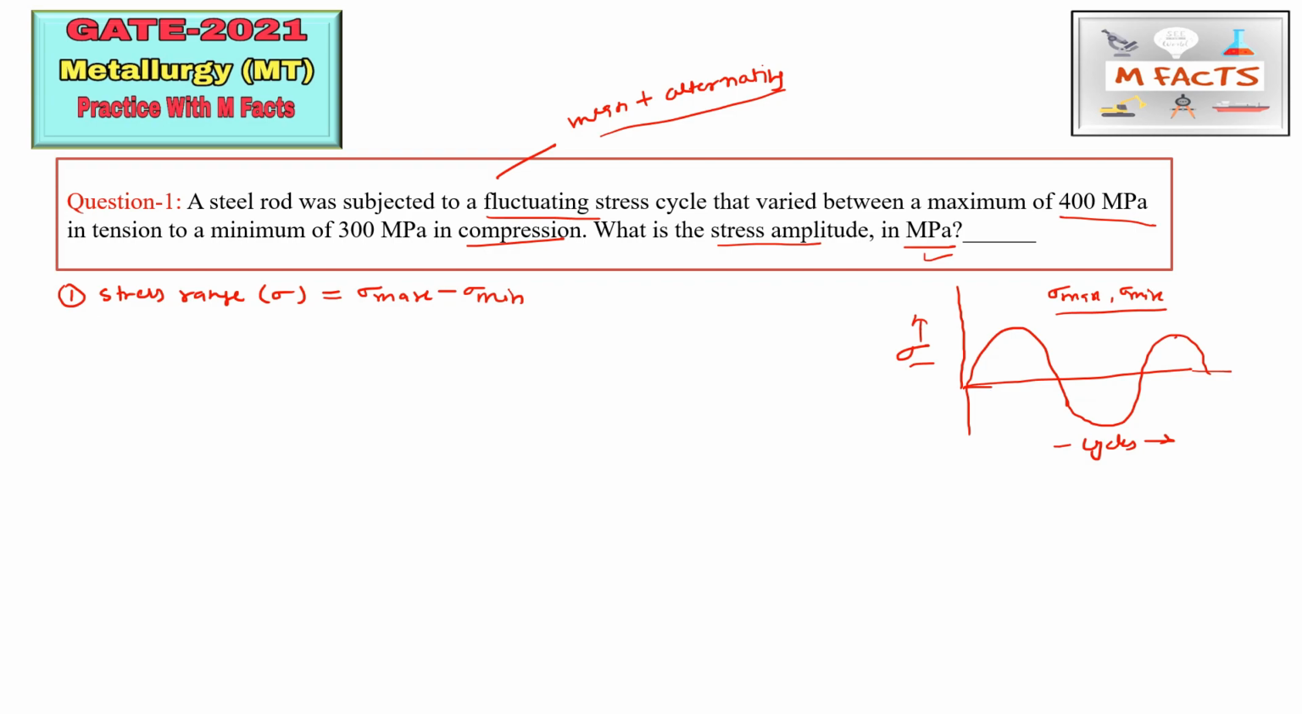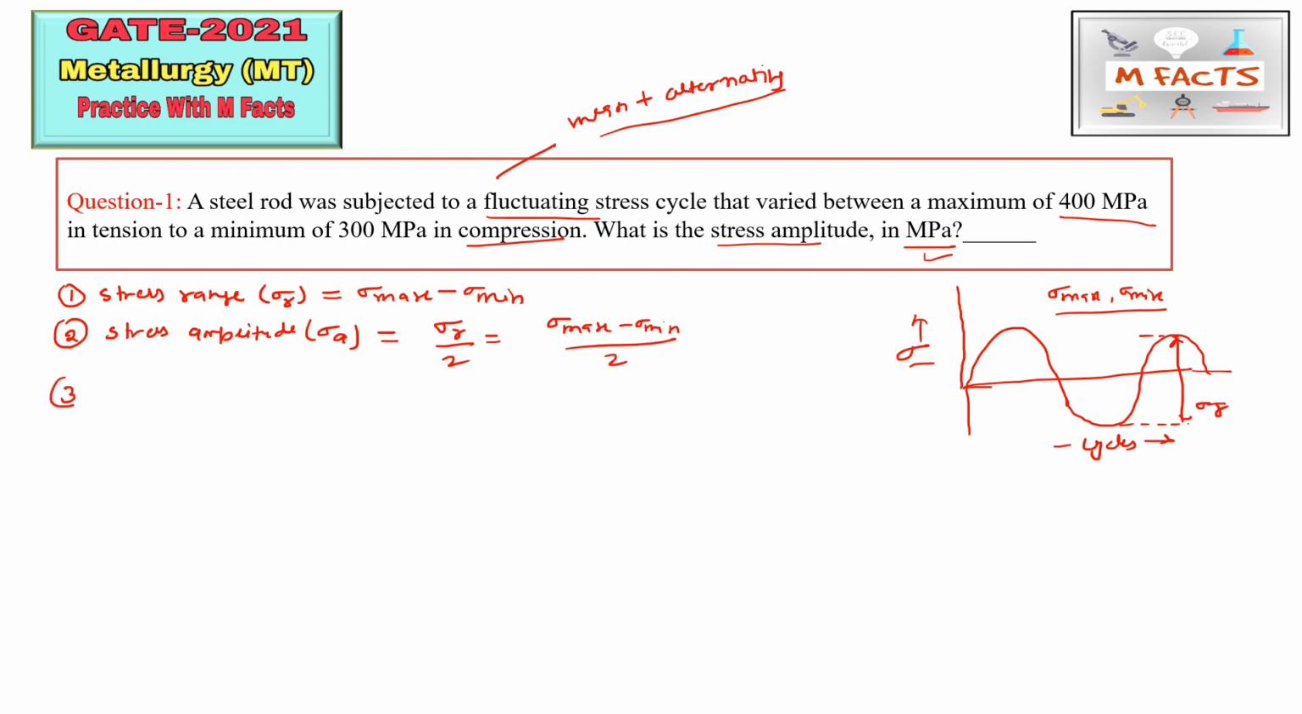So this stress range is basically this value, the range between the maximum and the minimum. The next thing we can calculate through this diagram is stress amplitude. We can represent stress amplitude as sigma a, and stress range as sigma r. Sigma a, the stress amplitude, we can calculate by sigma r by 2. So here we can say that sigma max minus sigma min, divided by 2, is the stress amplitude.